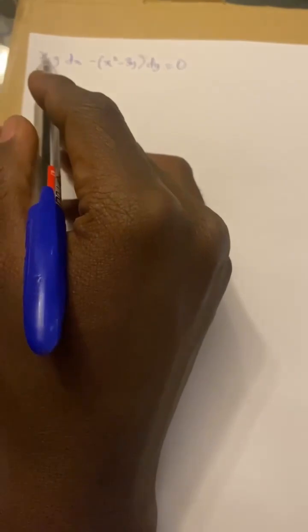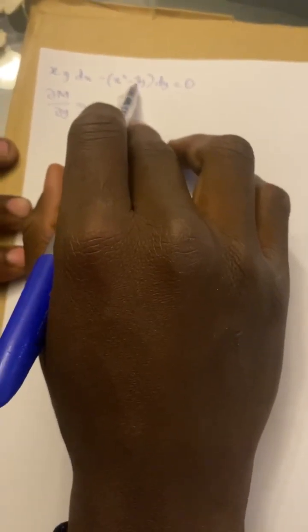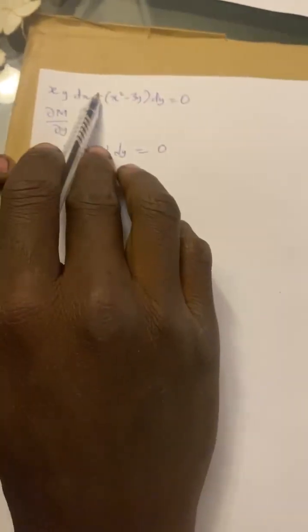Now del M over del y will be, if we differentiate this partially with respect to y, x. But we have to change the equation into the form M dx plus N dy equal to 0. Here there is a minus, so we have to change it to plus.